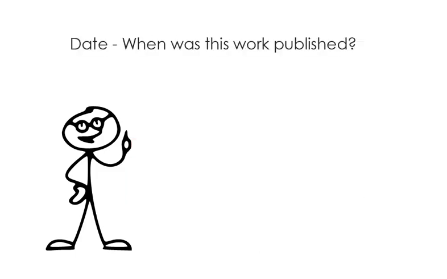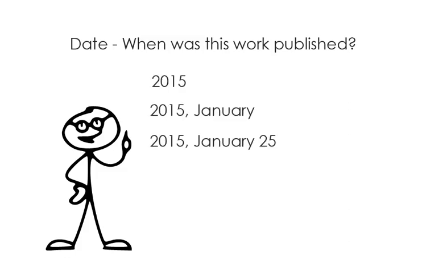Date. When was this work published? The date of publication may take one of the following forms: year, year and month, year, month, and day, year and season, or a range of dates. If a publication date is not provided, indicate this with the letters N.D.